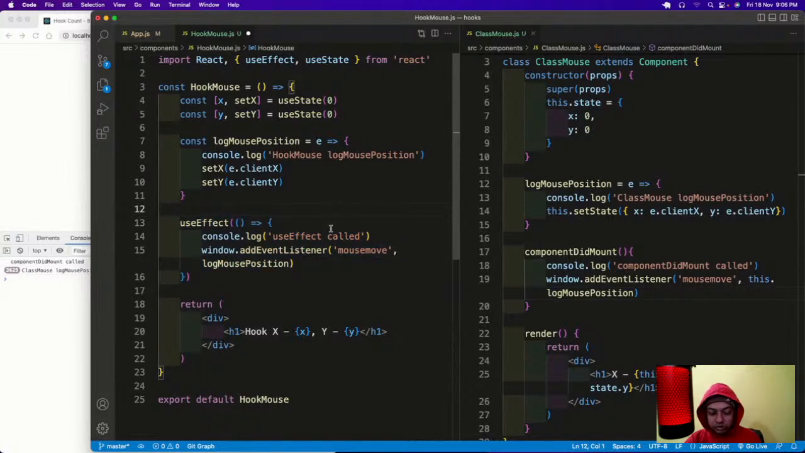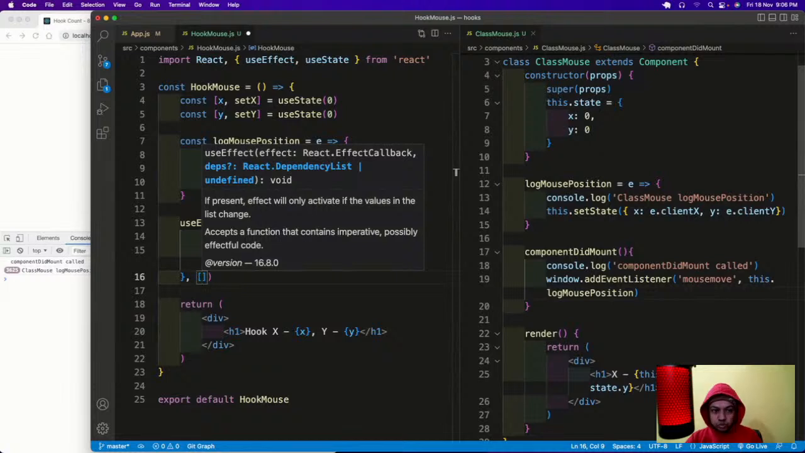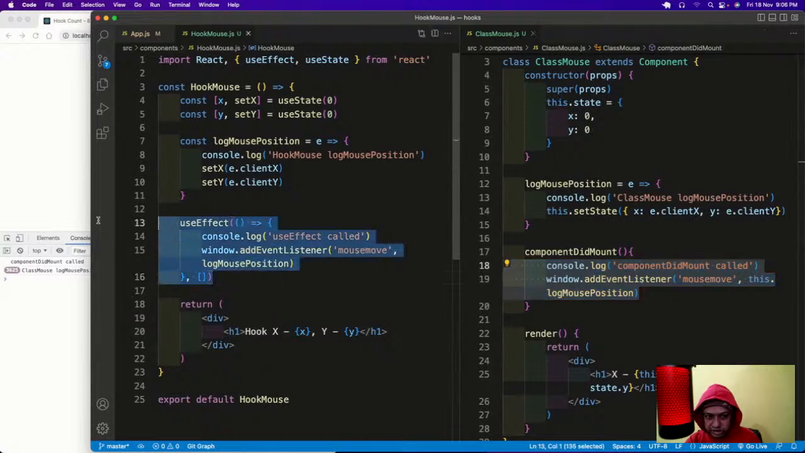But how to use the component did mount here? It is like a combination of component did mount and component did update. We take an empty array like this. So this is very important because we are soon going to do an API call also using this. Okay, because we know that API calls are done with component did mount. So this is the way to do component did mount. Okay, so that is there.